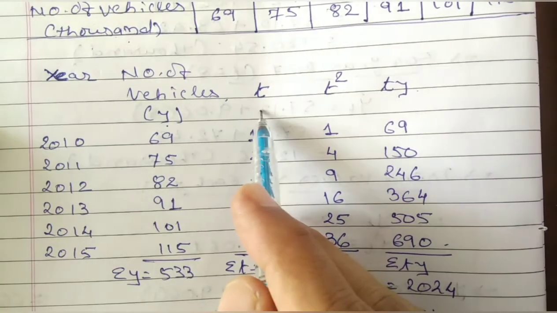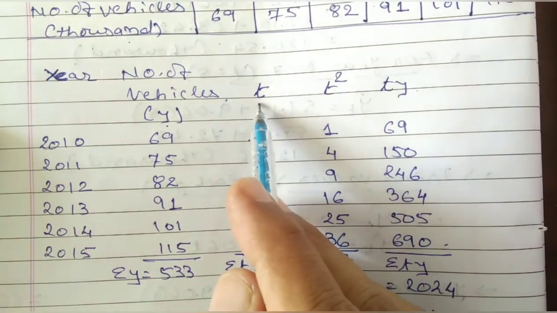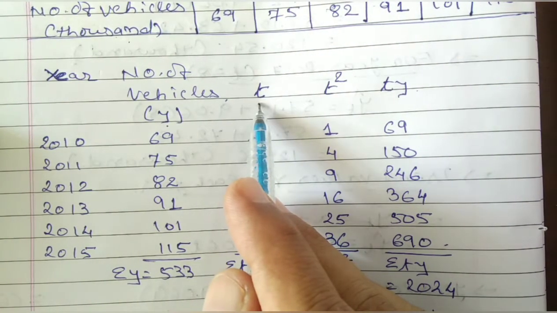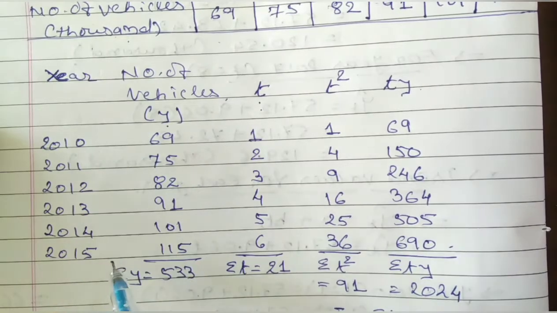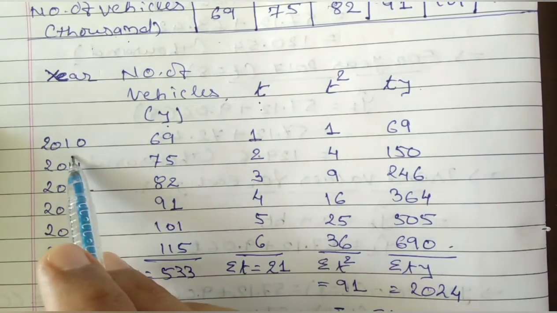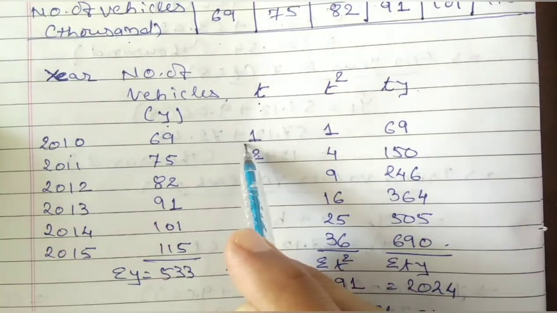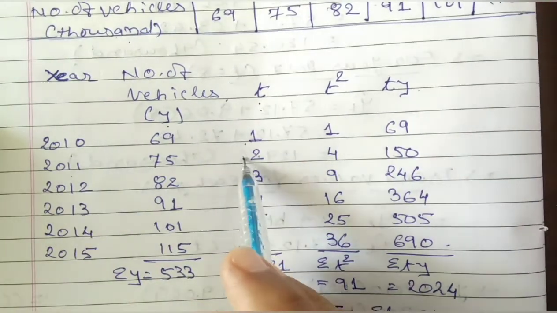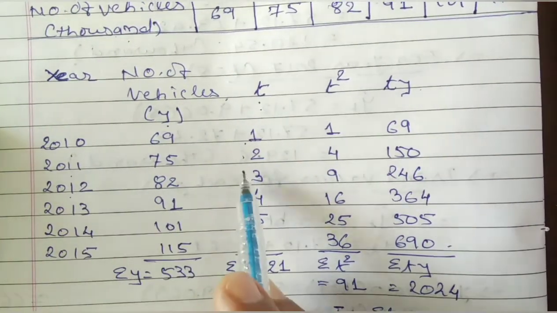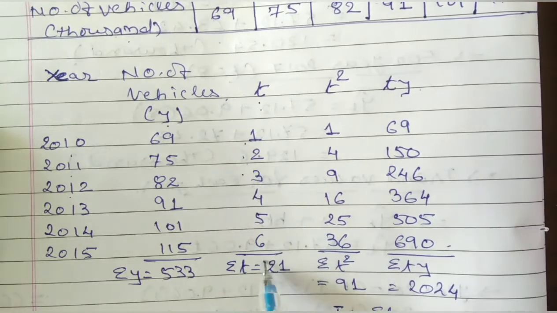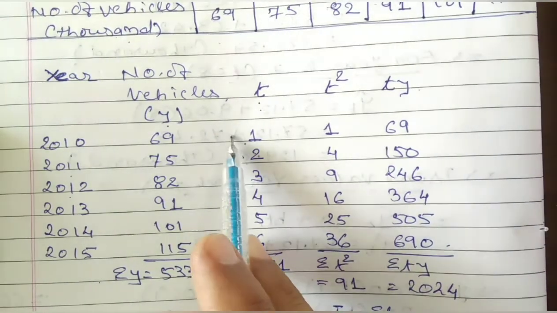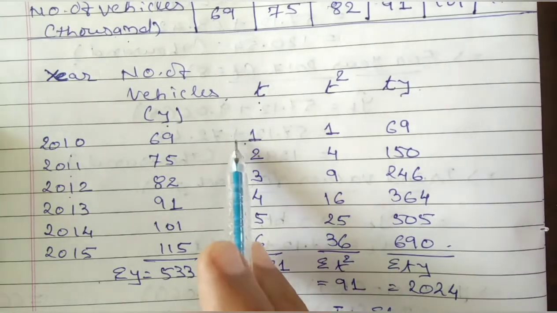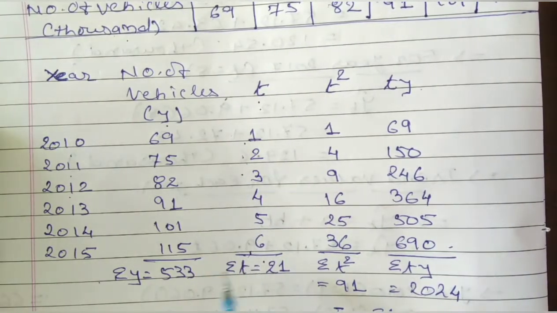Now it is important. What about t? First of all, arrange in ascending order, because it may be possible that the sum is given to you in mixed order. The initial year will be t is equal to 1, the next year t is equal to 2, the next year t is equal to 3, and consequently. Whatever the number of years given, on that basis you record t. That would be 1, 2, 3, 4, 5, 6, and further.